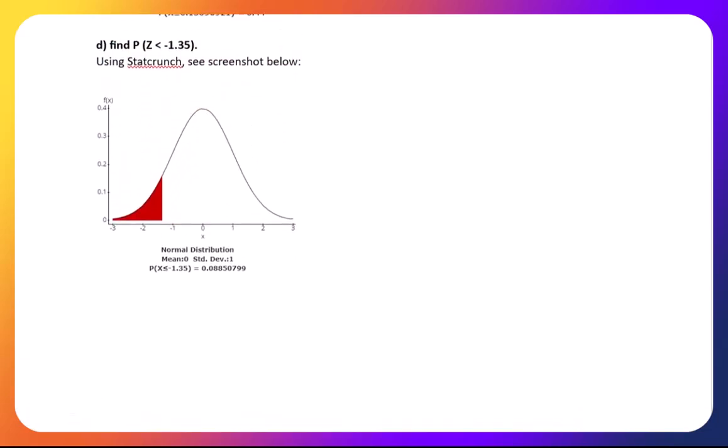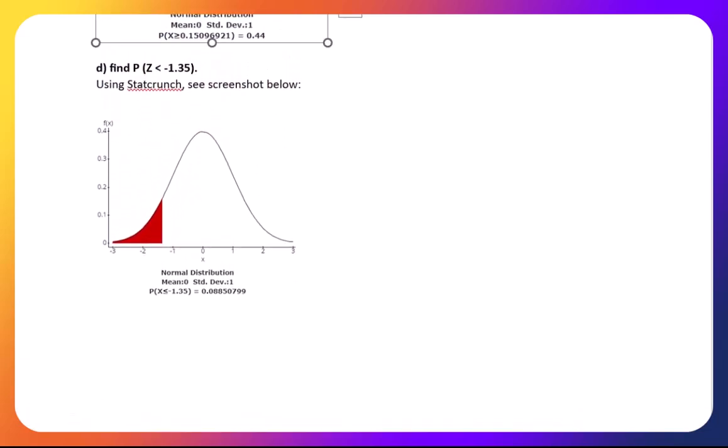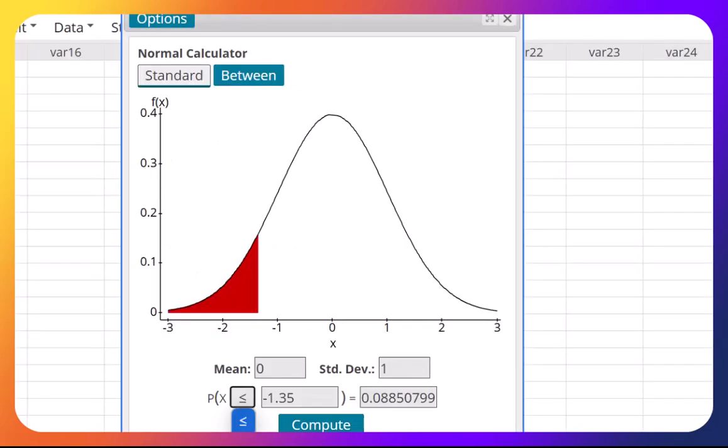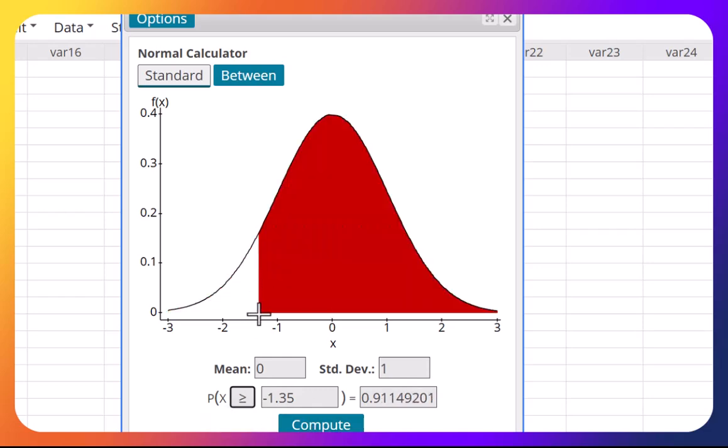Next question. Let me just add a few more questions. What about if we want to find the probability of z greater than negative 1.35? Let me show you. So just make it greater, negative 1.35. Oh, that's why it's not allowing me sometimes to pick it up. Okay, and look, this is negative 1.35. Greater, it's an area shaded to the right, and it's 0.911.